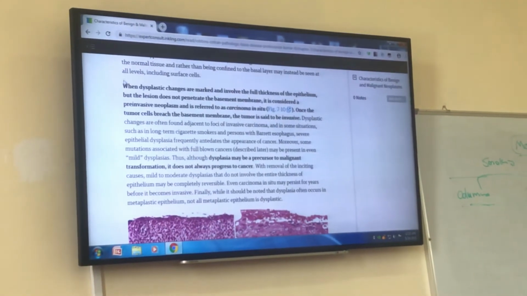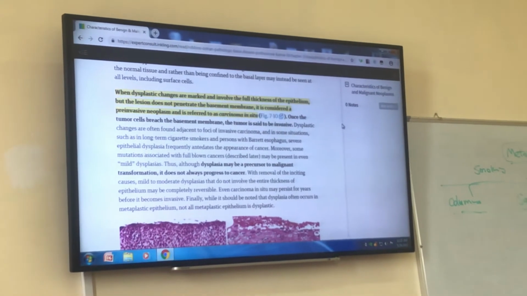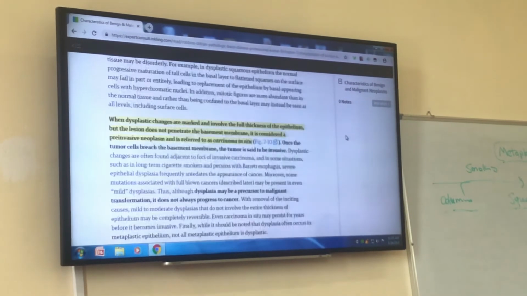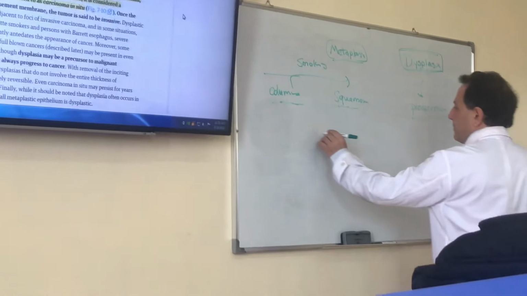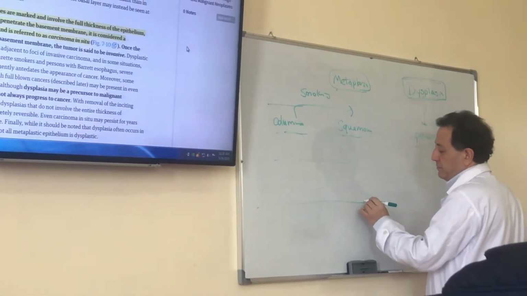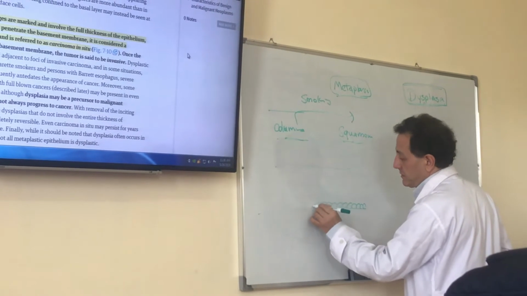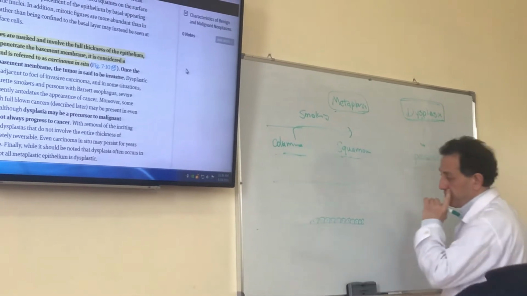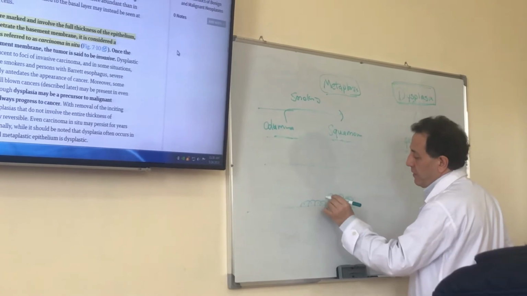Here, this is also the picture. So imagine this is epithelium, and these are the basal cells that line the basal layer, for example, of epidermis. Then the squamous epithelial cells overlie.